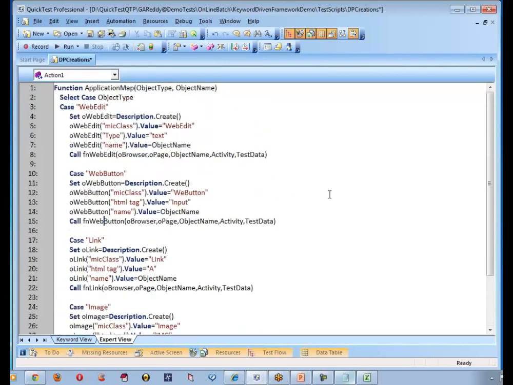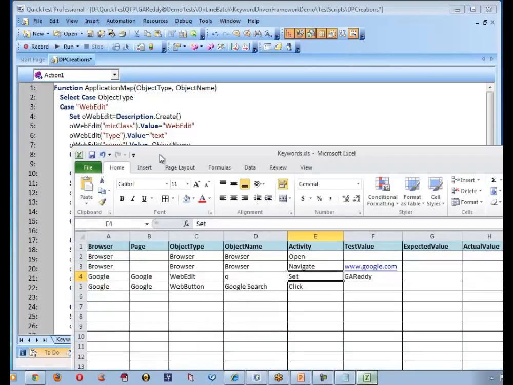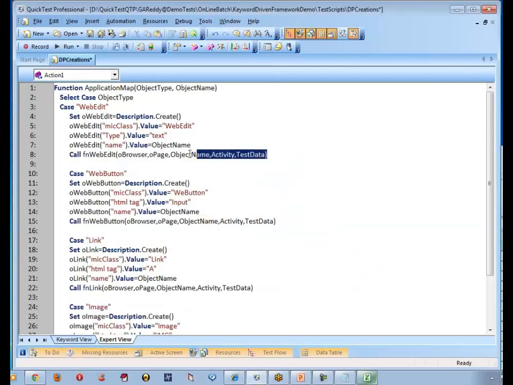To that function, we are passing what is the browser, what is the page, what is the object, and what is the activity I wanted to do. And if there is any test data, even test data also we are passing by means of this notation.